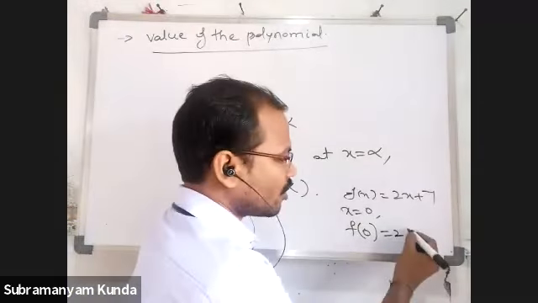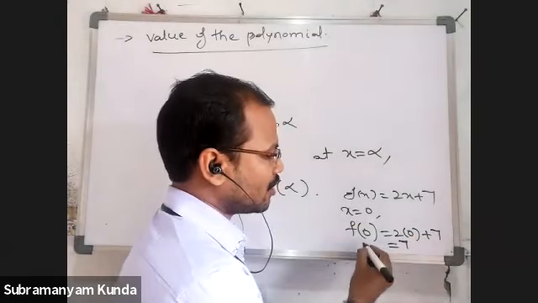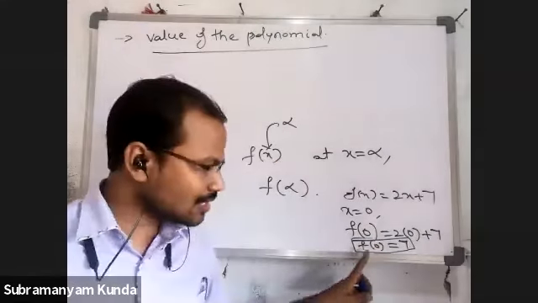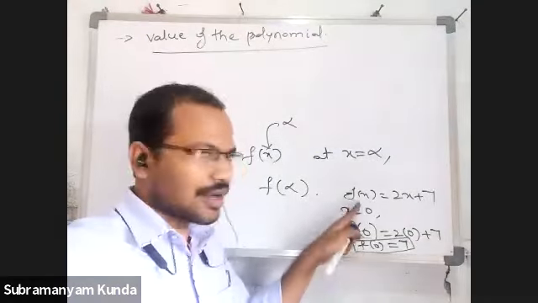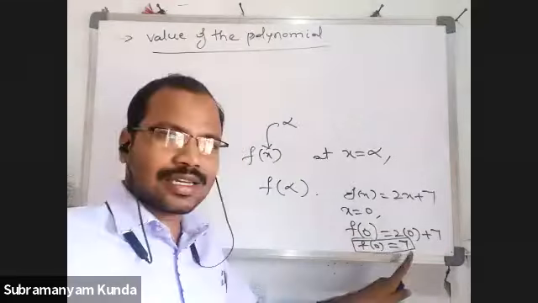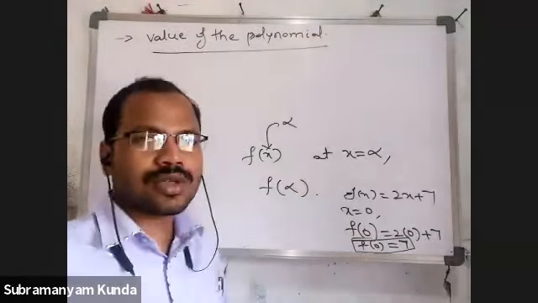That means 2 into 0 plus 7, which is equal to 7. So f of 0 is equal to 7. The meaning of this is the value of f of x at x is equal to 0 is 7.